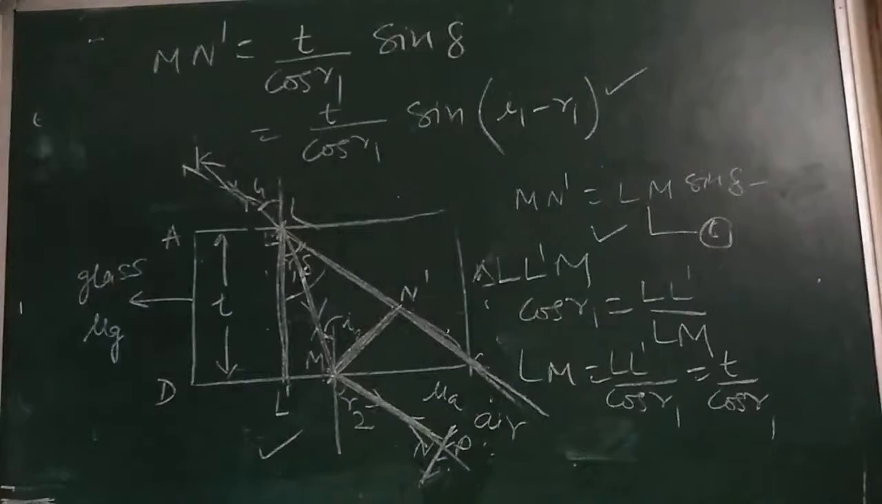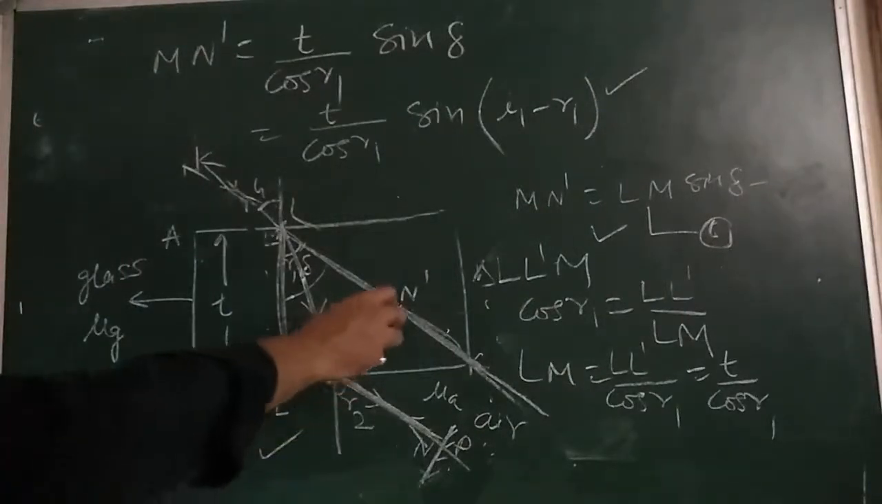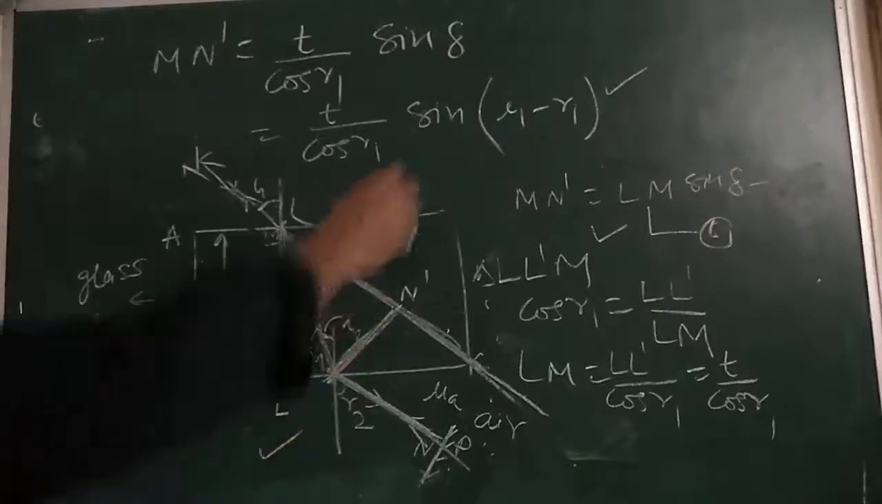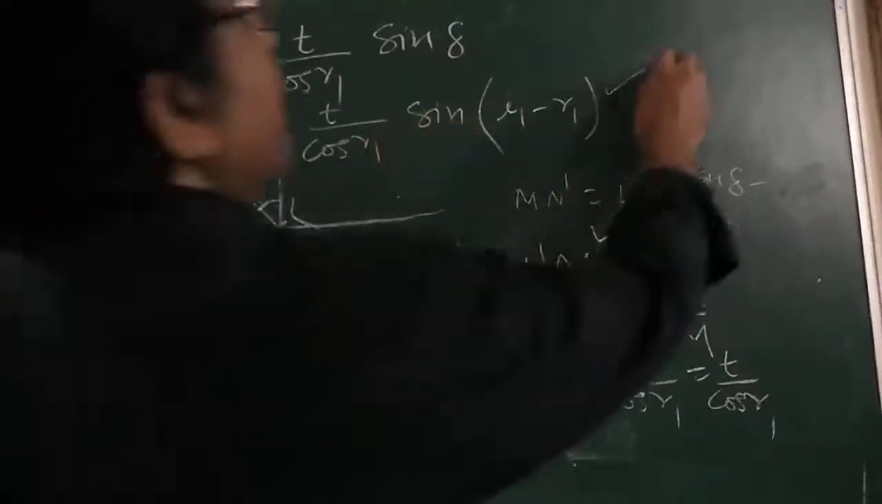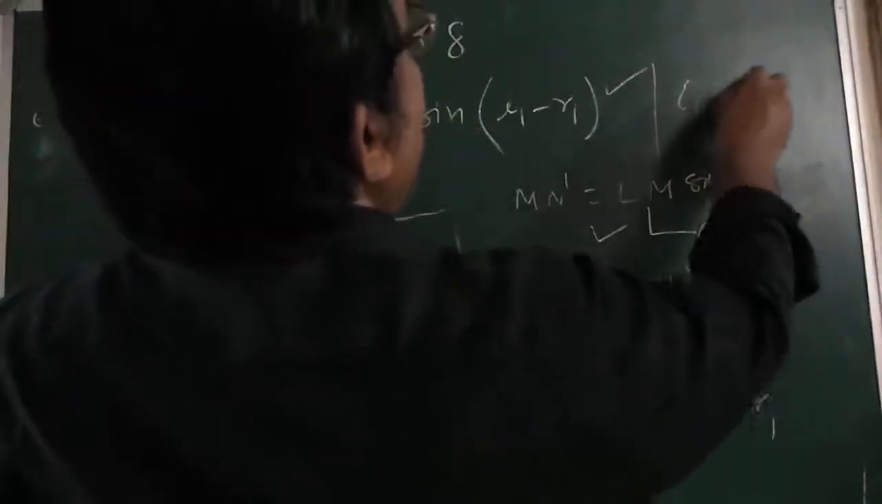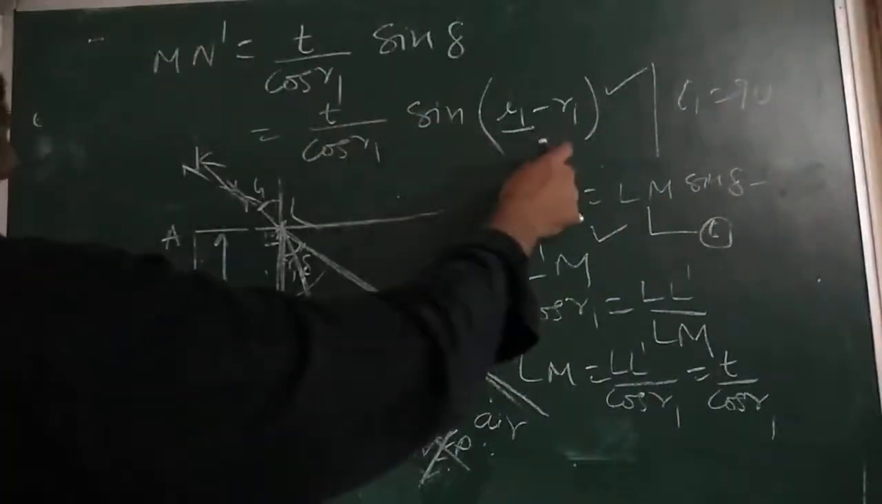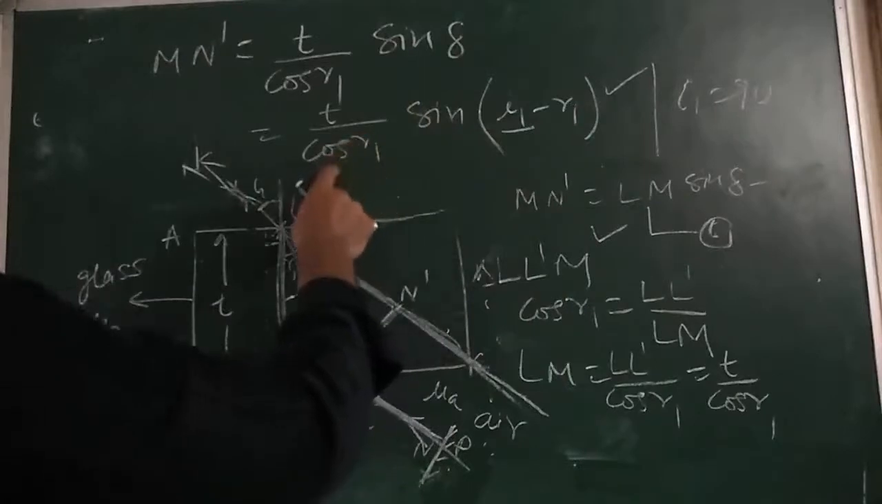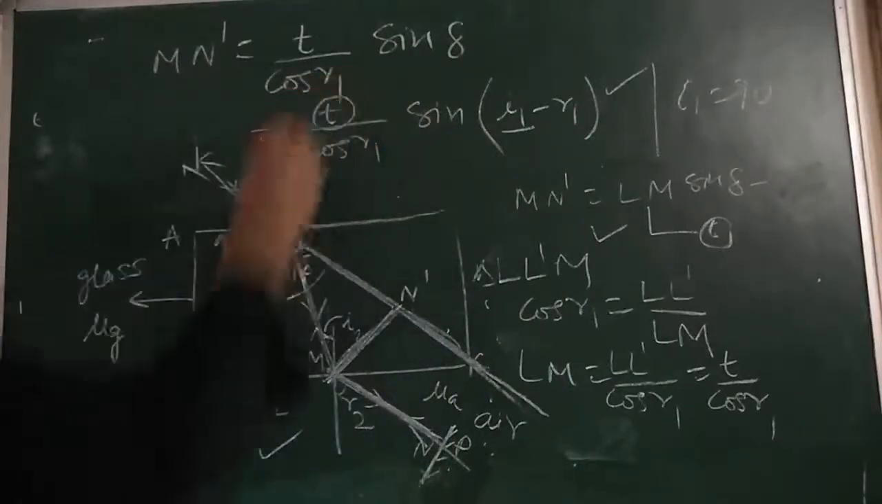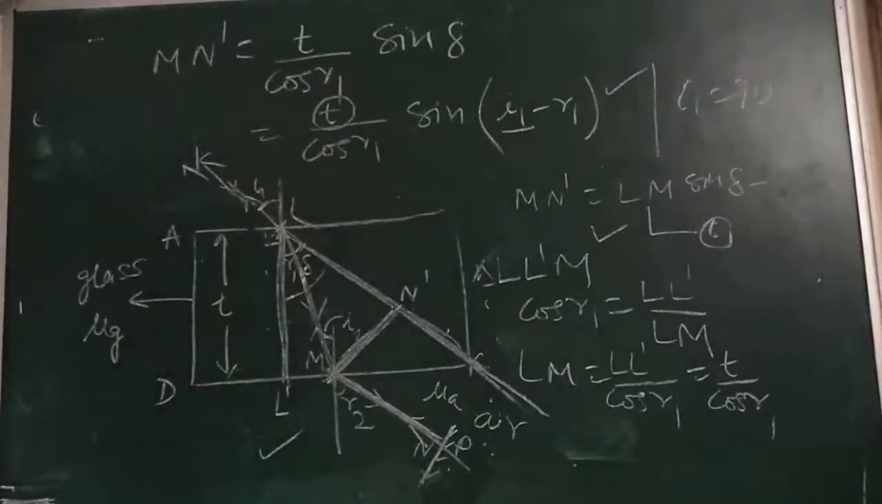Is that clear? So you can see here lateral displacement will be maximum when I1 is equal to 90 degrees. Sin of (90 minus R1) is cos R1, which cancels out, and we get the maximum value T. When I1 is equal to 90 degrees, we will get the maximum lateral displacement.